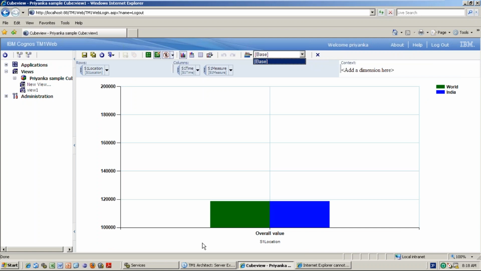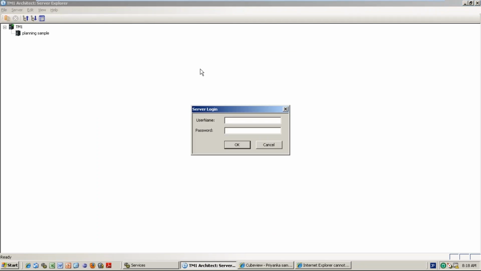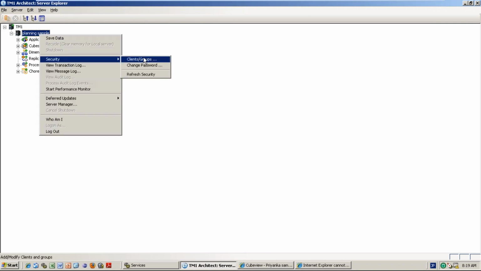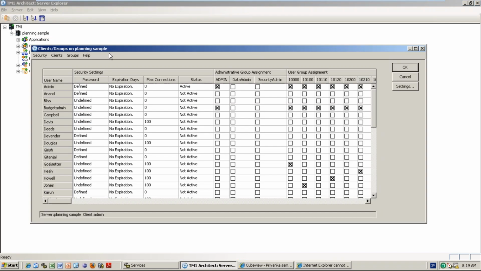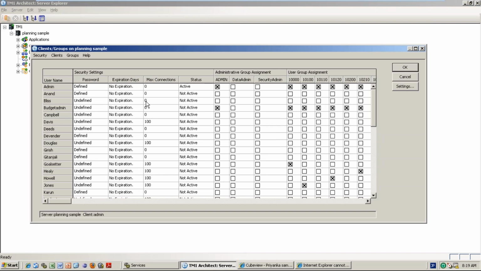And for example, the same cube I want to give to another person also, Hari. What do I need to do? Anybody tell me. If I want to give Hari the same cube access that Priyanka has, how to do it? Just assign him. Any user, client, admin client, Hari, and give him a password the first time.